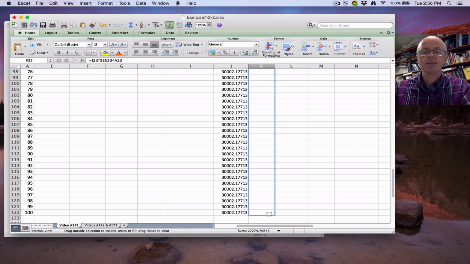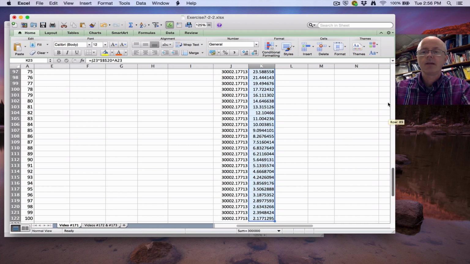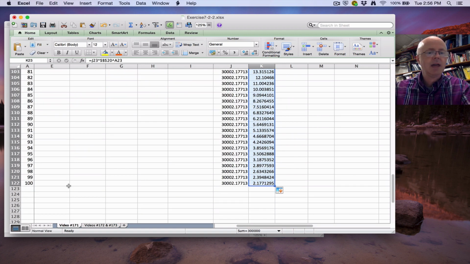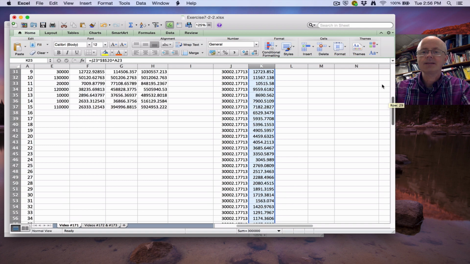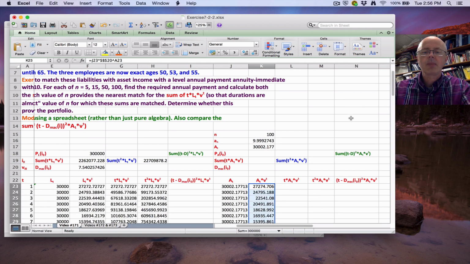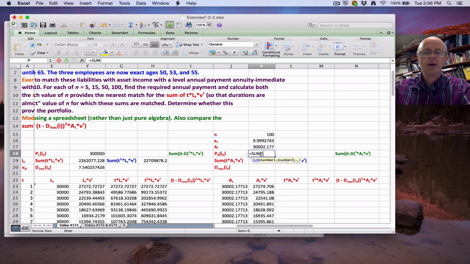Again, the last row here, the address is K122. I want to add these things up now to get the present value of the annuity cash flow. So equals SUM K23 through K122.